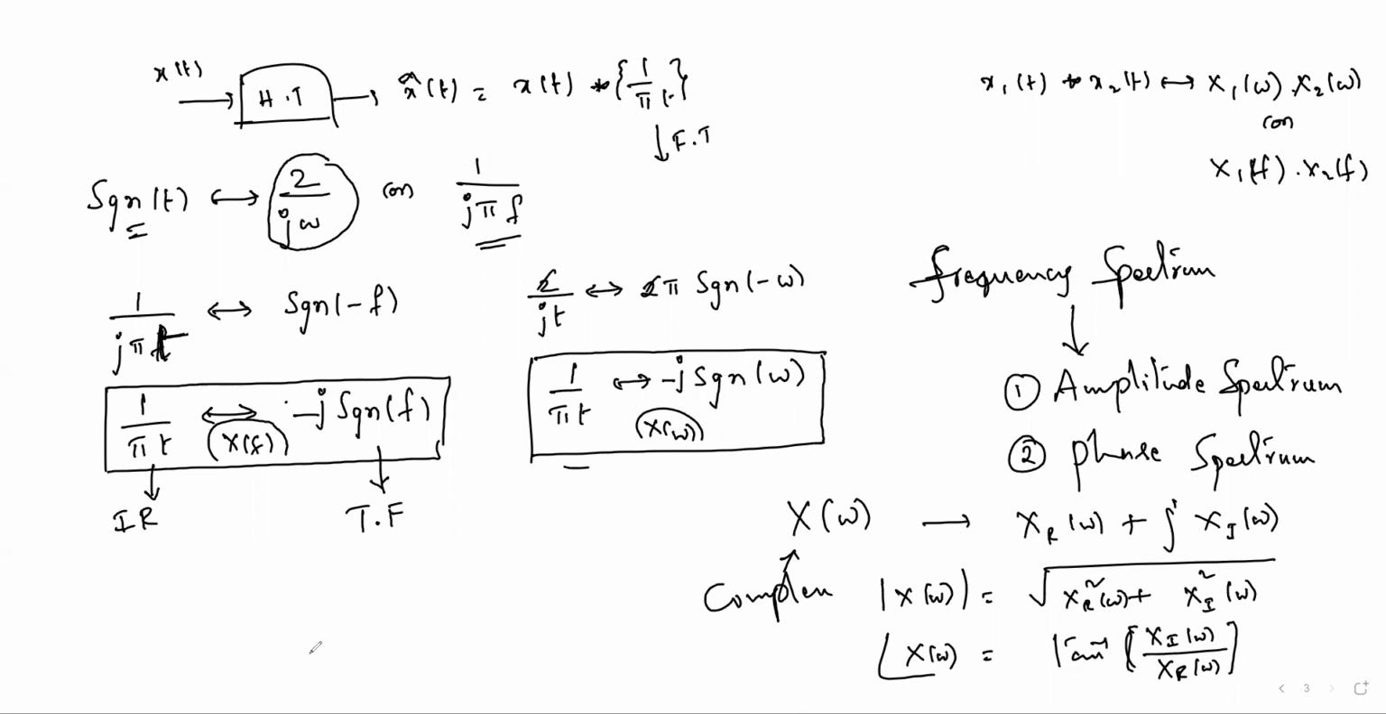Now let us plot the spectrum for the transfer function of the Hilbert transform. Observe that the Hilbert transform's transfer function is minus j signum function. Let us plot both spectra for this. I'm going to the next page. I think all of you noted this. Let us plot the spectra for the transfer function of the Hilbert transform.